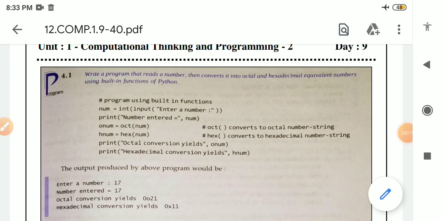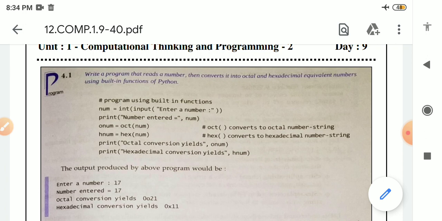Means the oct function will return an octal string for the given number. Example 0o plus the octal equivalent of the number. The hex function will return a hex string for the given number. Example 0x plus the hexadecimal equivalent of the number.